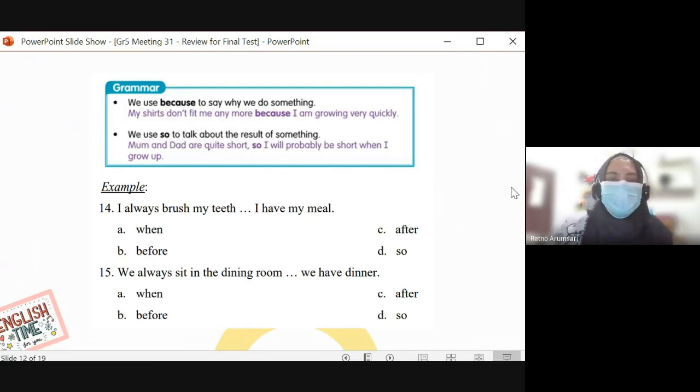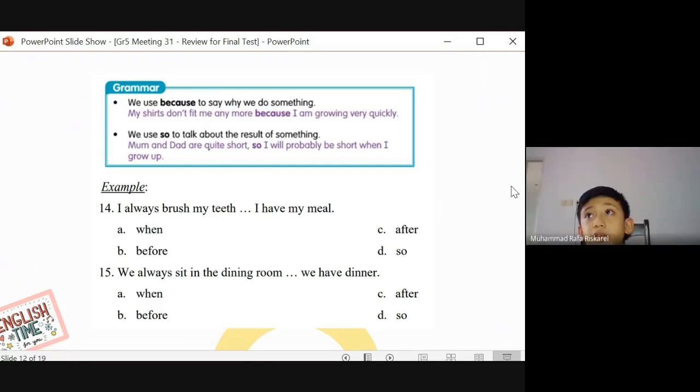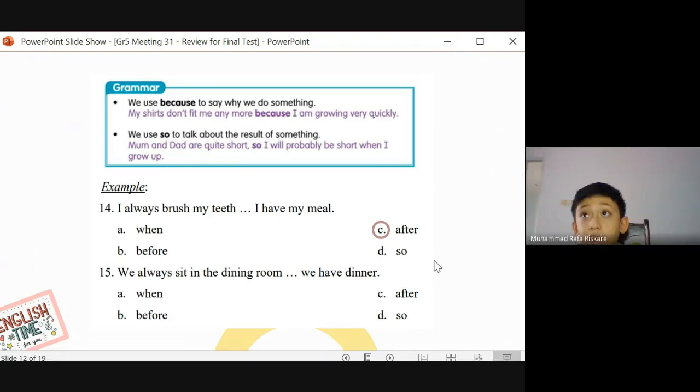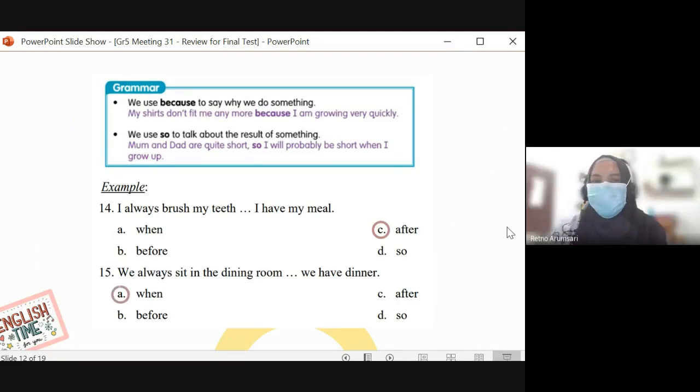All right, number 14. I always brush my teeth after. Yes, this is common knowledge. You brush your teeth after you have your meal. Okay. Number 15. We always sit in a dining room when we have dinner. Yes, they happen at the same time. We sit in a dining room and we have dinner at the same time.